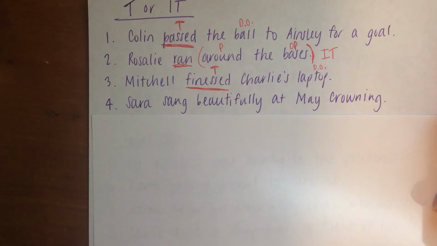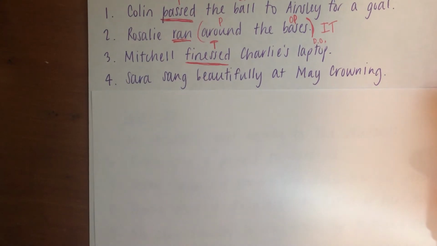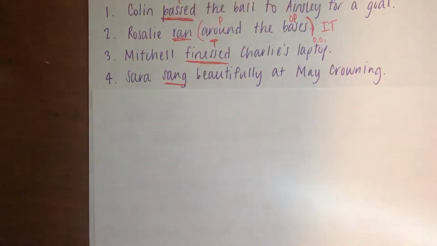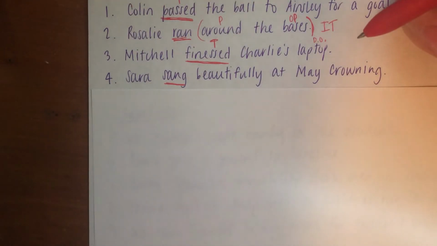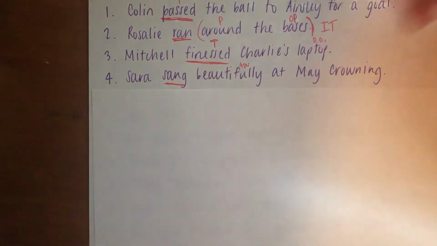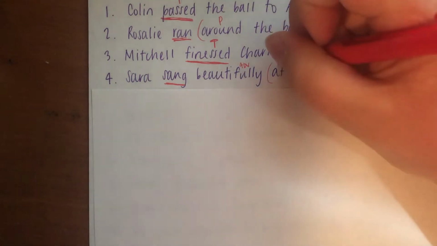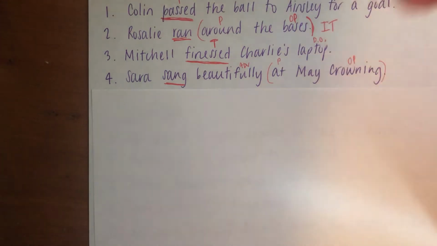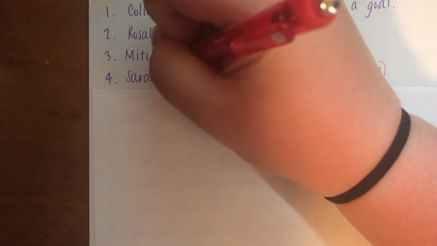And number 4, Sarah sang beautifully at May crowning. Sang is our action. Sang what? We don't know what she was singing. It doesn't say. Beautifully is an adverb. At May crowning, there's another prepositional phrase. So there's no direct object, which means this is intransitive.